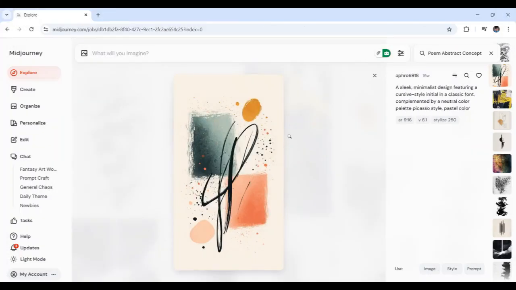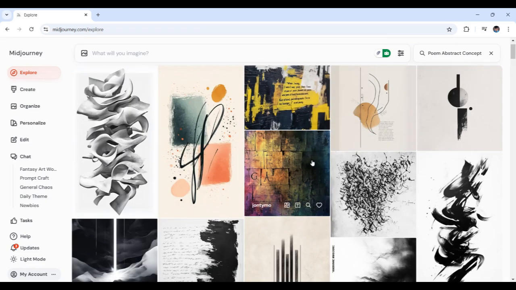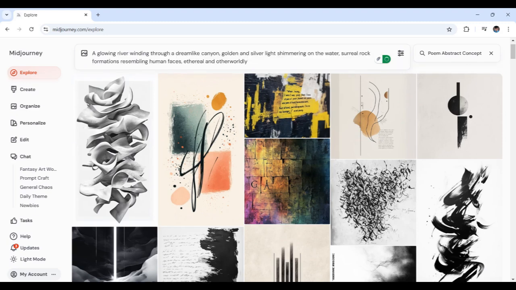Poetry often dives into abstract ideas like love, freedom, or even time. Turning these concepts into visuals can be challenging, but Midjourney's surreal capabilities make it easier. Now let's try visualizing the passage of time as if it's a river weaving through the landscape of memories. This will be a powerful metaphor for a poetic theme. So I'll guide you through this setup right here. Simply craft your prompt and paste it down here.